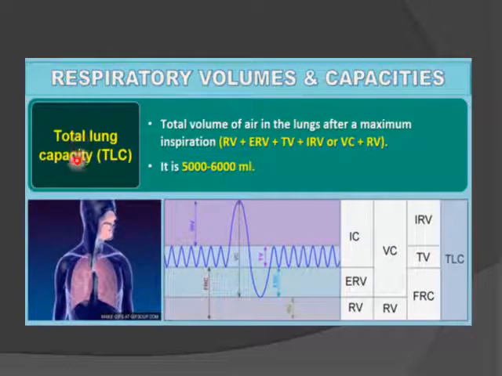Total lung capacity. This is the total lung capacity, from inspiratory reserve volume to the residual volume. It is the total volume of air in the lungs after maximum inspiration: expiratory reserve volume, tidal volume, inspiratory reserve volume and residual volume, or simply the vital capacity plus residual volume. It is about 5000 to 6000 ml. So these are the respiratory volumes and capacities.